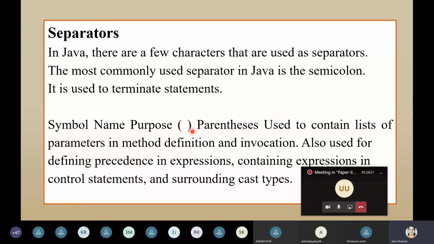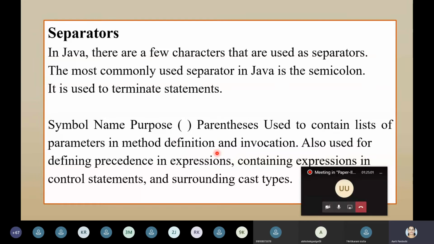Even if it is a method, you pass any parameter. Method declaration means the formal parameter, while method invocation or call means an actual parameter. Or even if you want to write a big, complex formula, you can separate it out with the help of parentheses. So this is a type of separator, and it is supported in Java.